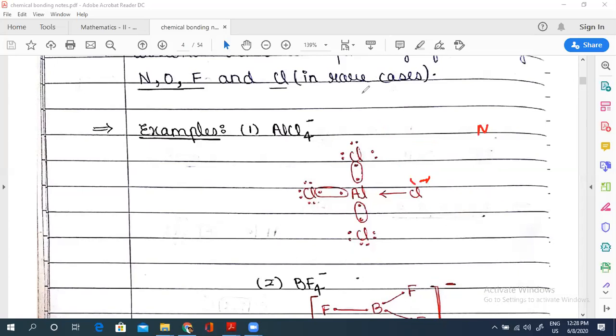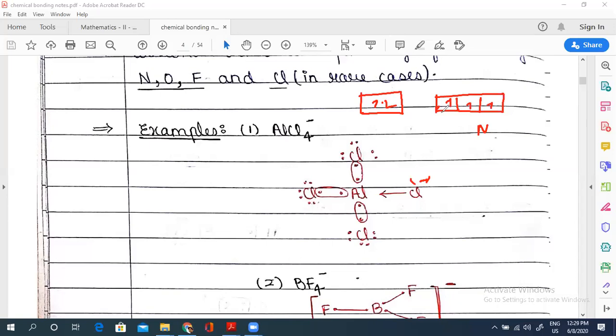So when we talk about nitrogen, the configuration of nitrogen is 2s2 2p3. Understand this very clearly.